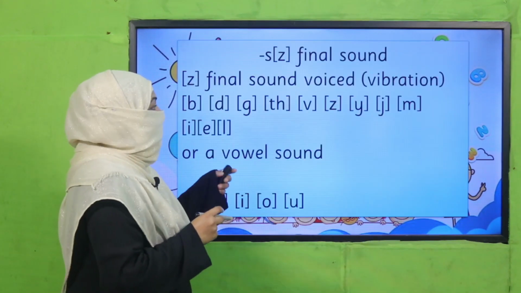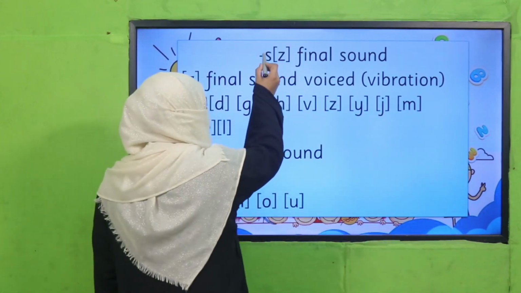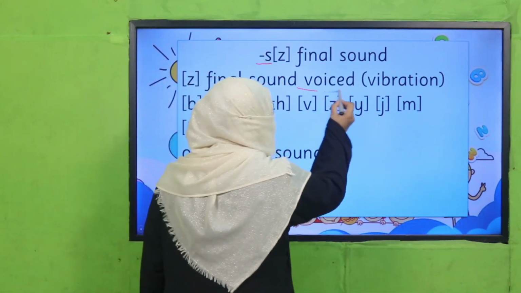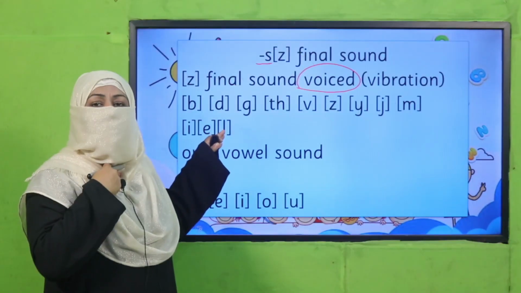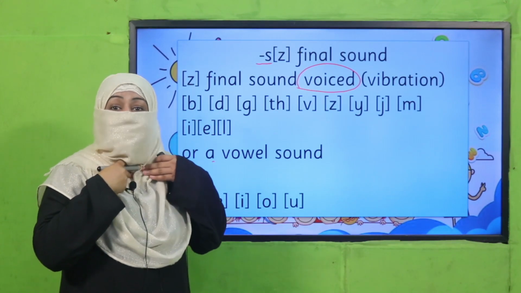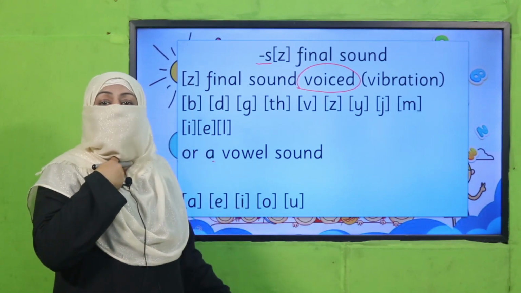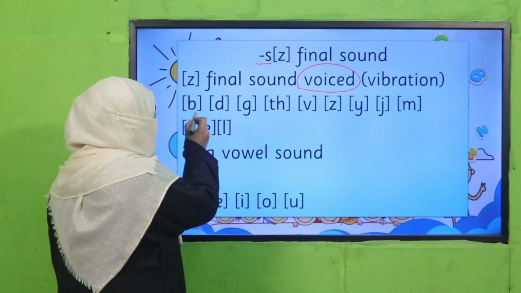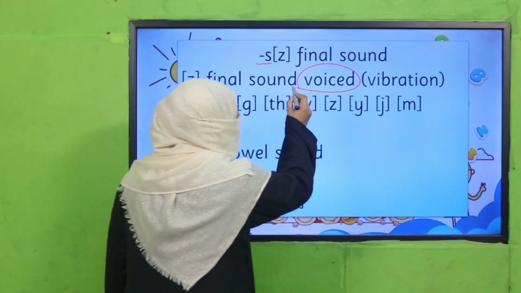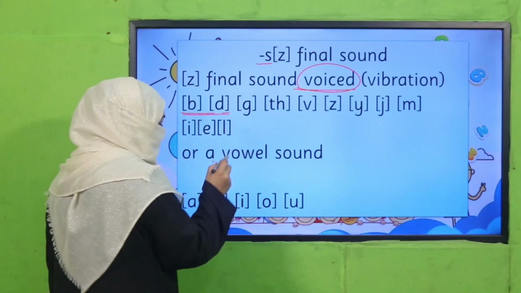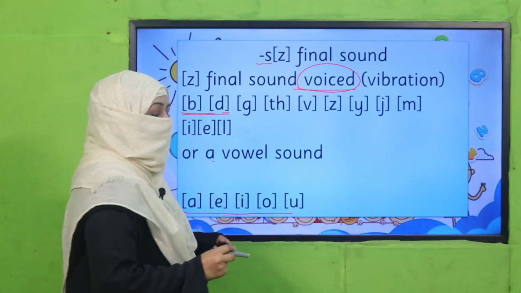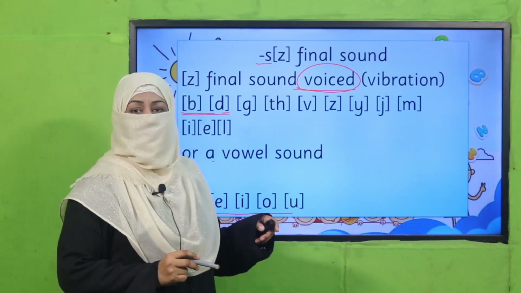All right. Next, if you find before S there is a voiced sound, because when you pronounce these sounds, you feel vibration. B, D. You feel it because these are pronounced from deep. So because these sounds are voiced, before S, if you find a voiced sound or a vowel sound, you will pronounce it as Z.